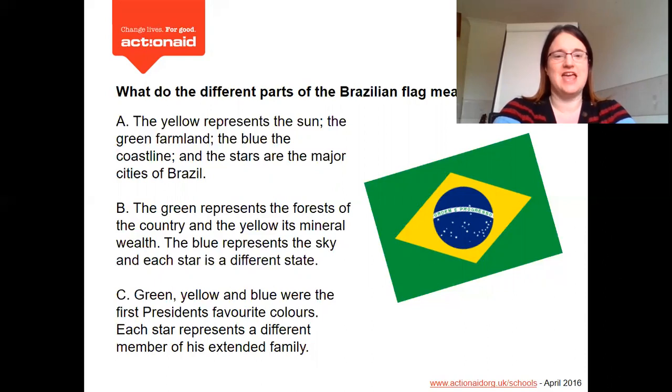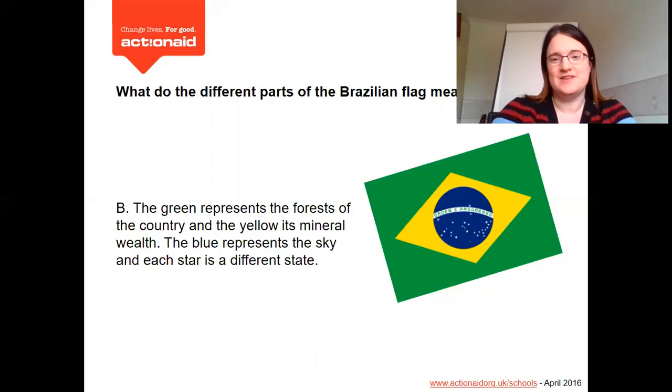And the correct answer is B. So the green represents all those forests that they've got all over Brazil, that amazing Amazon rainforest that takes up so much of the country. Right, quiz over. Hopefully your geography brains are in gear now. Let's get on with really focusing on what it is that we're going to be doing today.